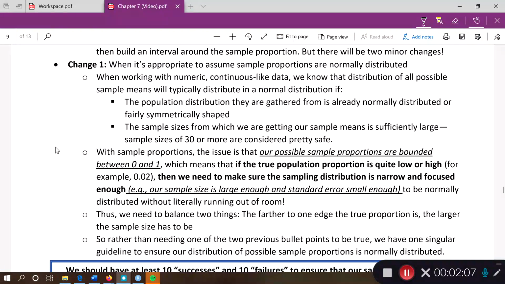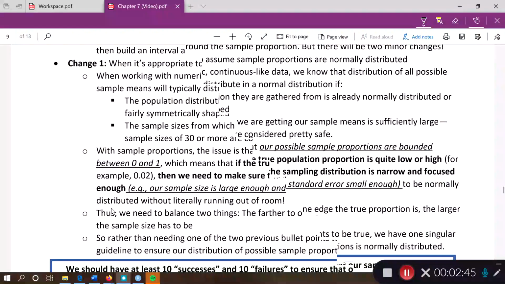Proportions data, so yes, no data, and we're just counting what percentage out of the total said yes. If we think about the distribution of possible sample proportions, that distribution will distribute normally pretty much immediately, even with a very small sample size, because there isn't exactly a population shape. The population shape is just two columns. It's a column of people who say yes and a column of people who say no. And when we take a sample proportion, the distribution of possible sample proportions we could get does distribute in a normal fashion, as we'll see here in this sim.